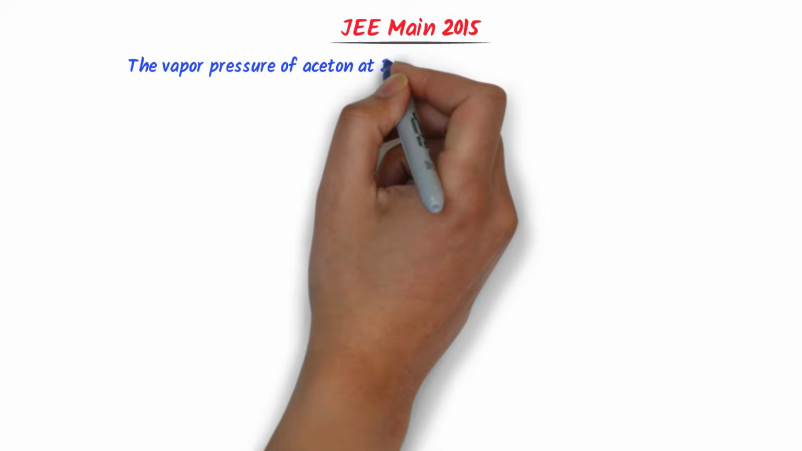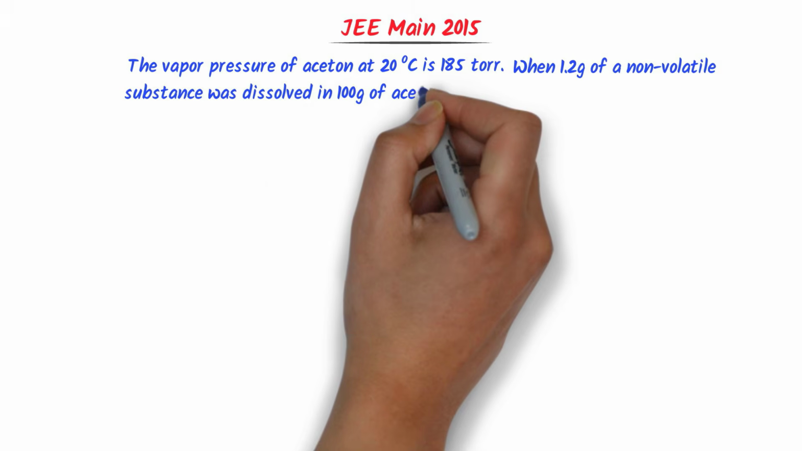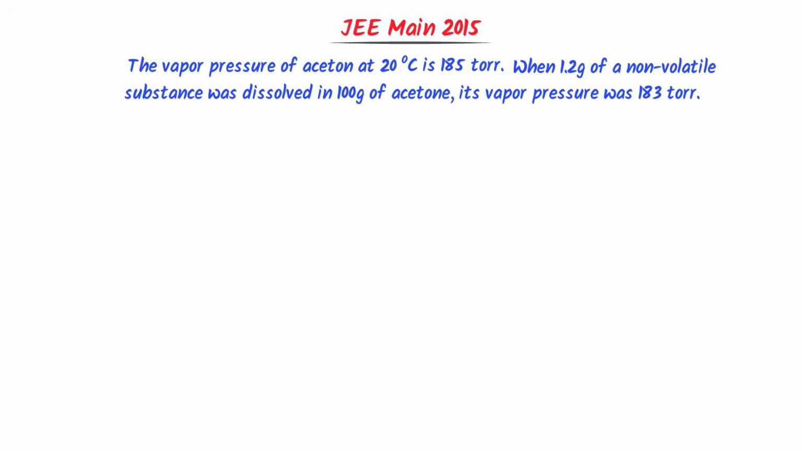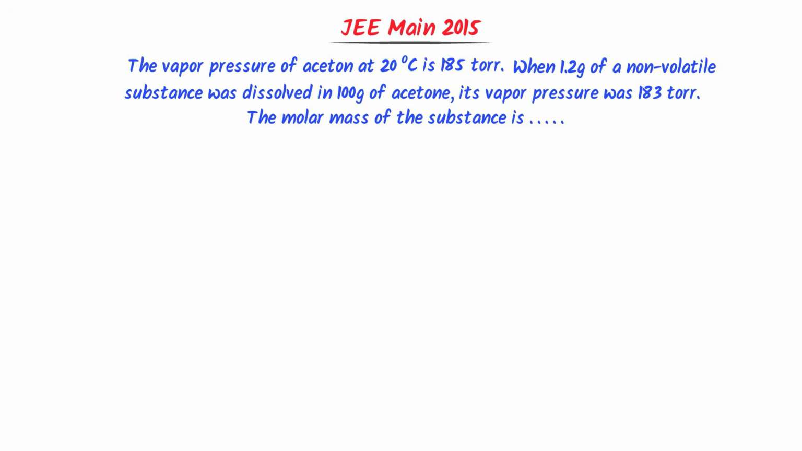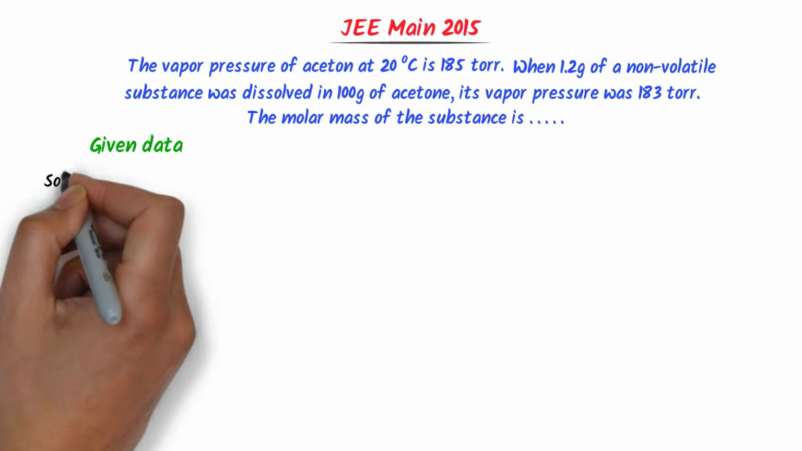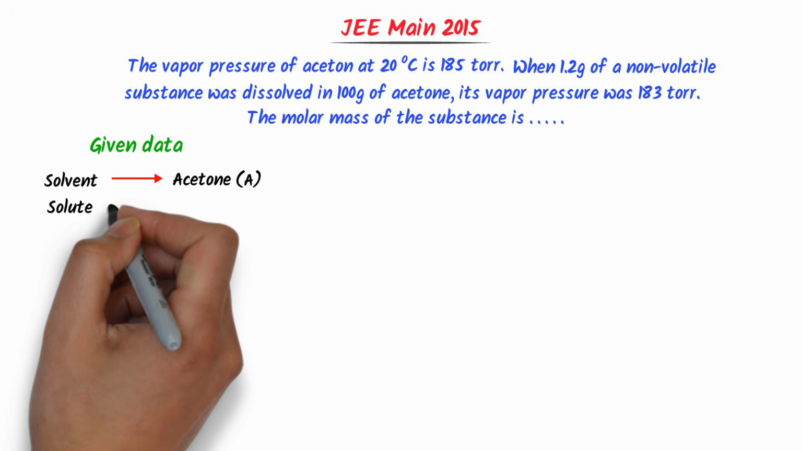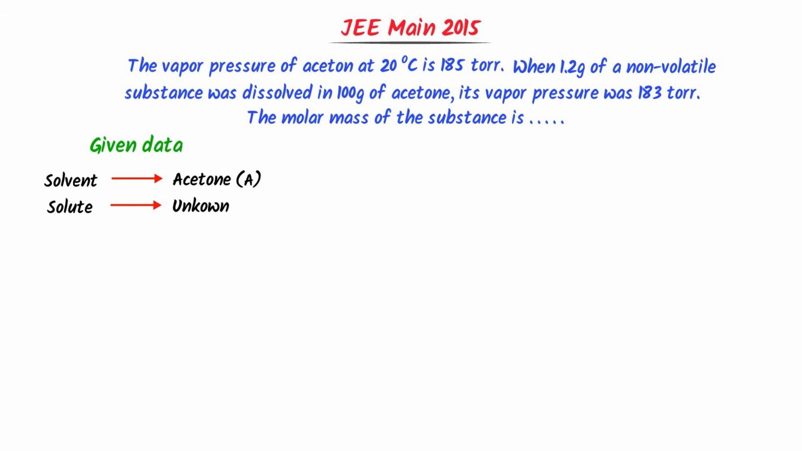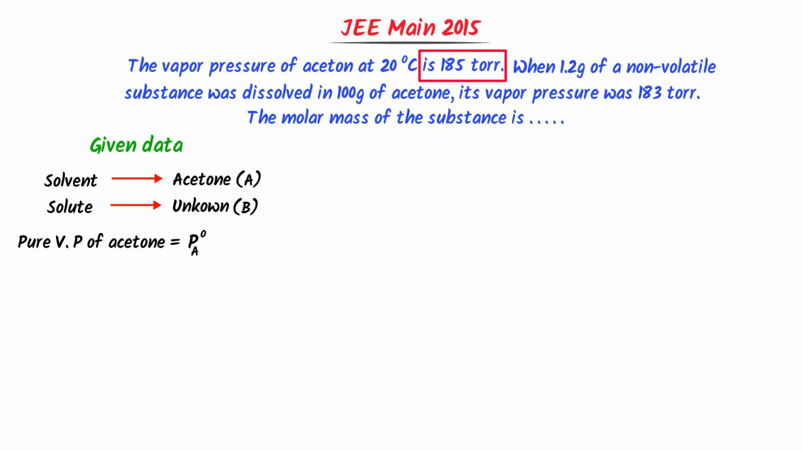The vapor pressure of acetone at 20 degrees centigrade is 185 torr. When 1.2 gram of a non-volatile substance was dissolved in 100 gram of acetone, its vapor pressure was 183 torr. Find the molar mass of the substance. Well, I write the given data. Here, the solvent is acetone and I represent it by A, while the solute is unknown and I represent it by B. The given pure vapor pressure of acetone is Pa naught is equal to 185 torr.